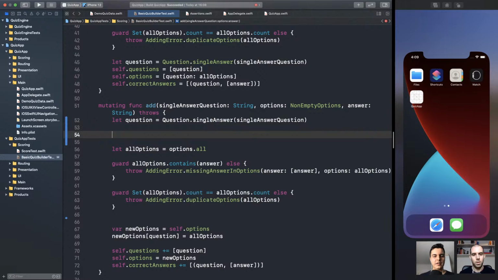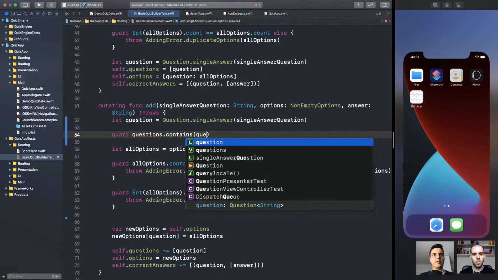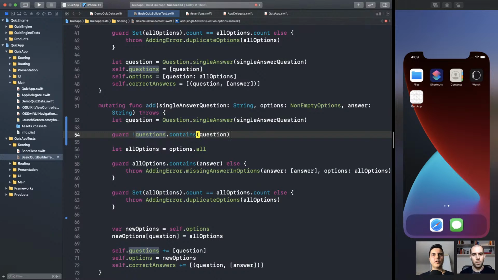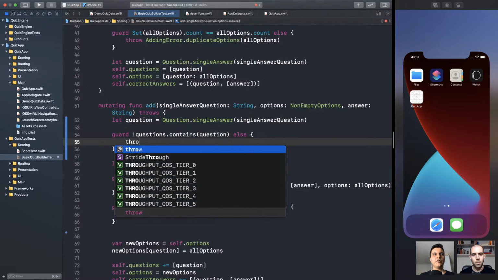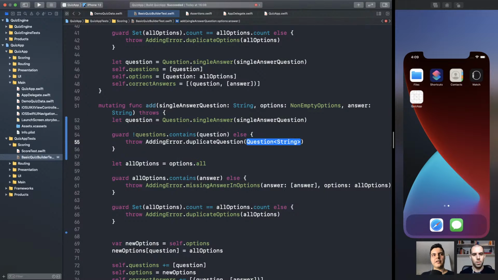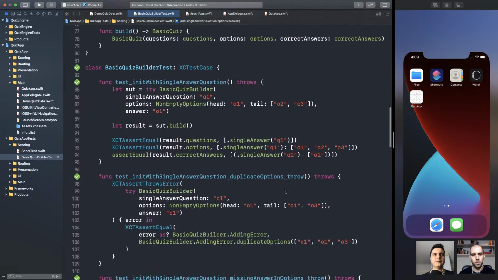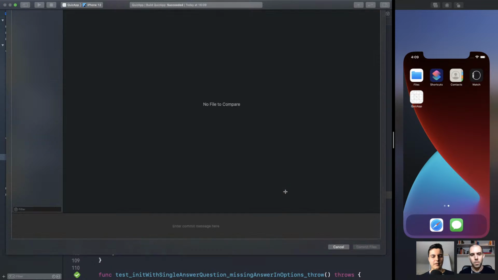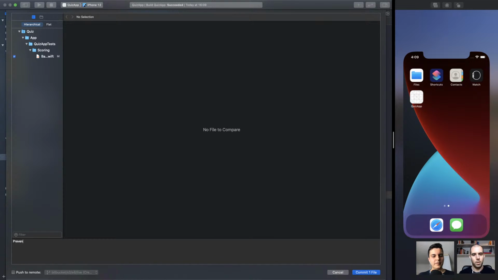You can check guard questions contains question or not should not contain. Does should throw adding error, duplicate question. Let's run. Boom, passing. Awesome. Commit, prevent duplicate questions.